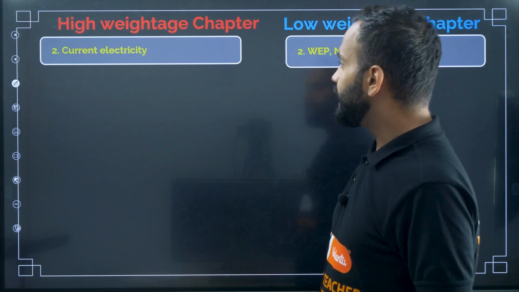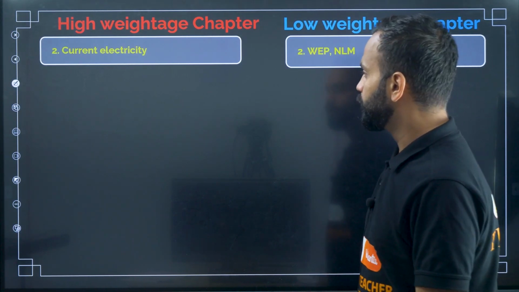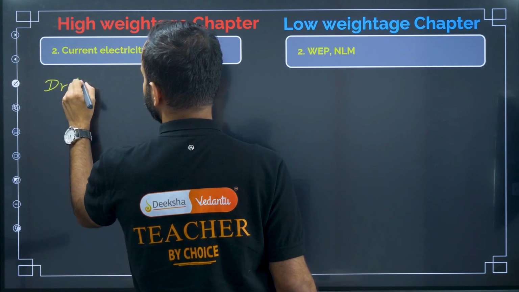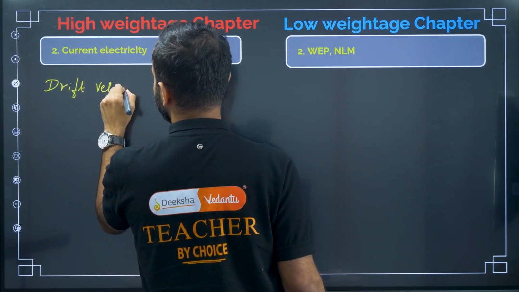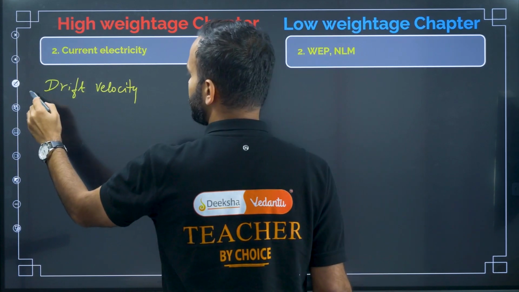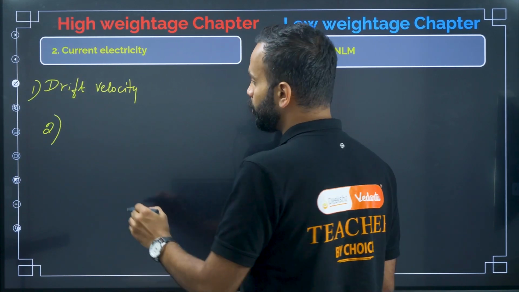So in current electricity, what are the things you have to focus on? The first thing you have to focus more on is drift velocity, and then the second one, mobility.